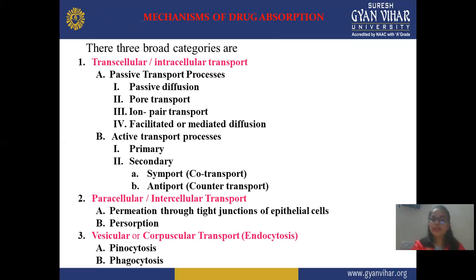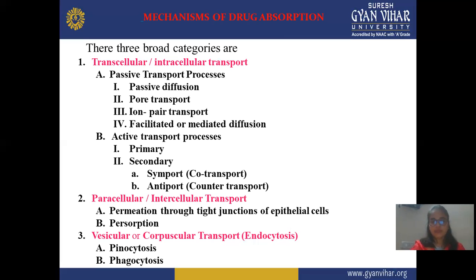The second type is paracellular, also known as intercellular transport. It is again divided into two parts: permeation through tight junction of epithelial cell, or persorption. These are the two types of paracellular transport. Third is vesicular or corpuscular transport, or endocytosis. Endocytosis is also known as vesicular or corpuscular transport. It is again divided into two parts: phagocytosis and pinocytosis.